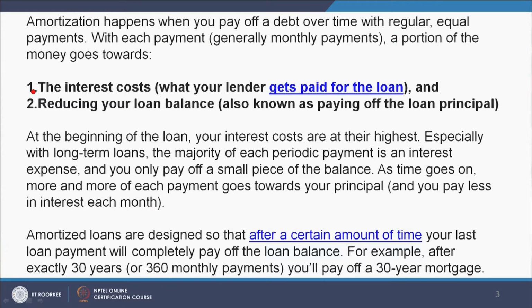each month. Amortized loans are designed so that after a certain amount of time, your last loan payment will completely pay off the loan balance. For example, after exactly 30 years or 360 monthly payments, you will pay off a 30-year mortgage.